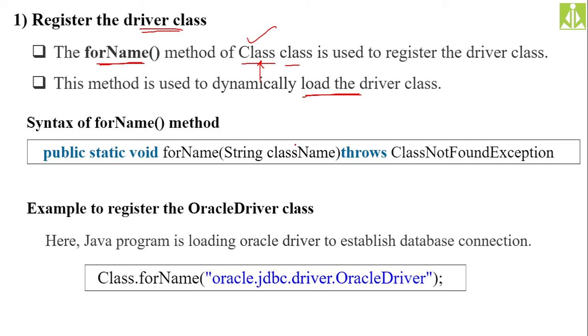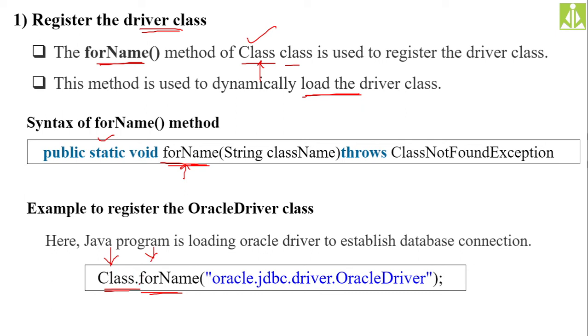The syntax of the forName method you can see over here. It is a static method. So whenever we have a static method, there is no need to depend on an object for calling this method. You can call it directly using the class name. As you can see over here, Class.forName. So this Class is the class name which is holding the forName method.